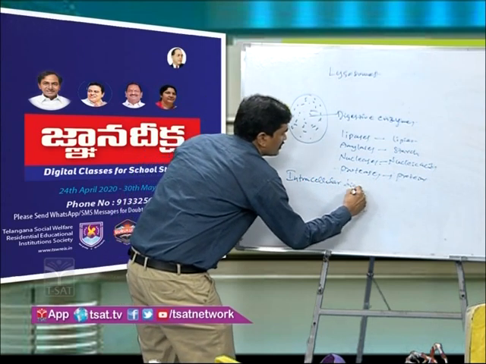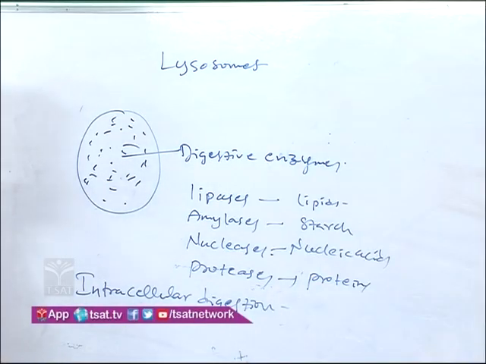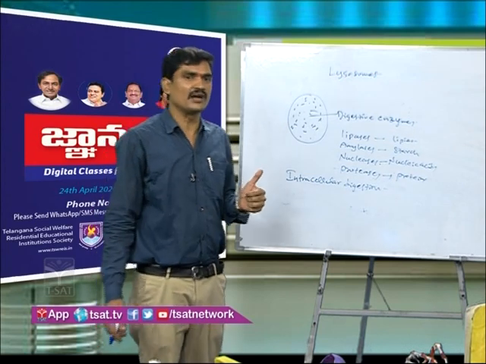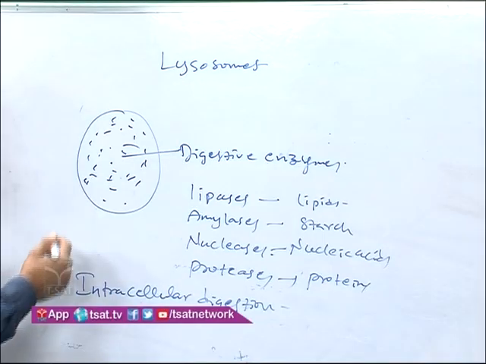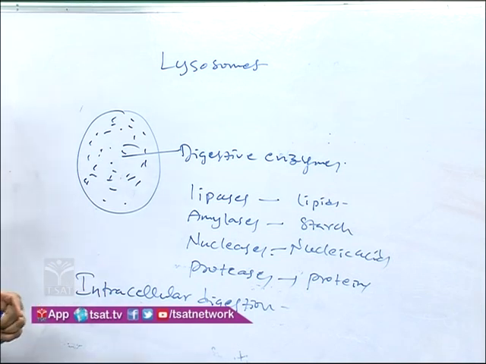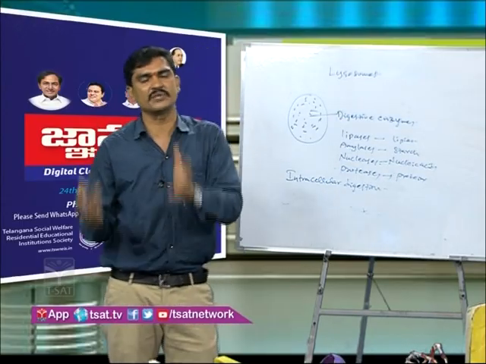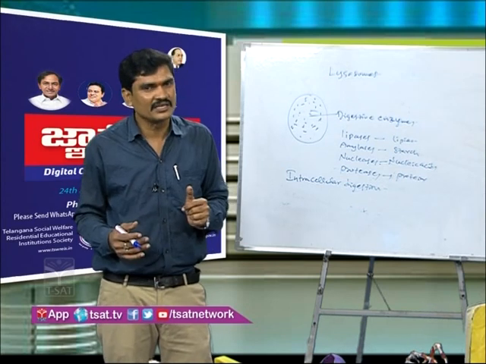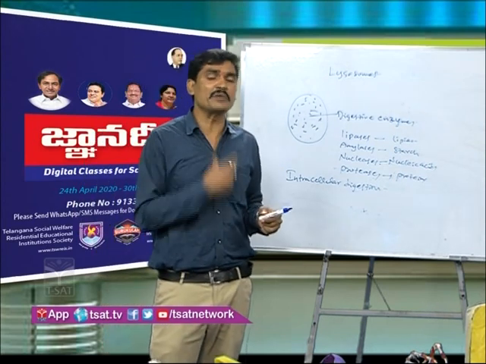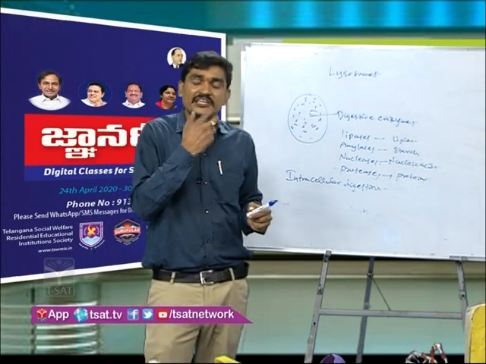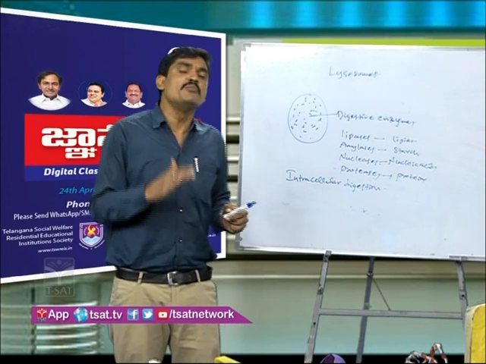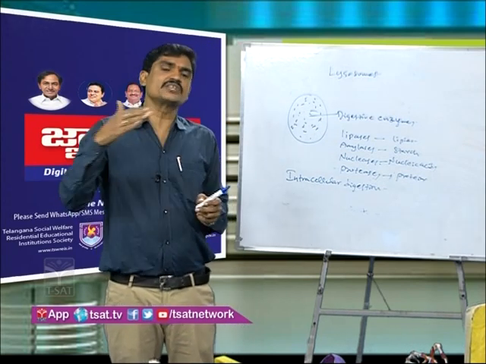Intracellular digestion. What is meant by intracellular digestion? Digestion is of two types: intracellular digestion and extracellular digestion. If the digestion occurs inside of the cell, it is called intracellular digestion. Extracellular digestion means the digestion occurs outside of the cell. For example, in our alimentary canal, is it intracellular or extracellular? In the alimentary canal, the digestion is extracellular because it occurs outside of the cell.